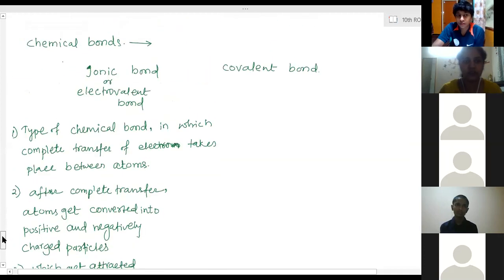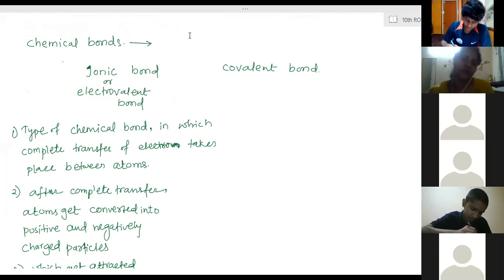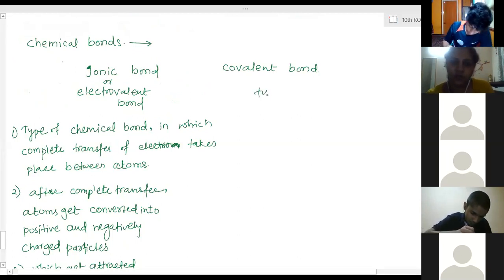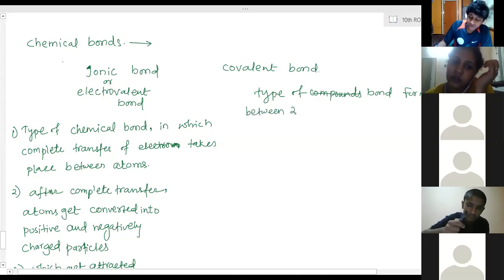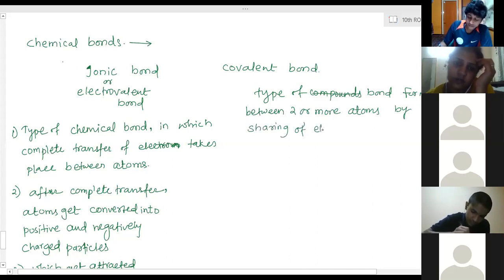So write the definition of covalent compounds only. In detail, covalent compounds we will see in the 4th chapter, carbon compounds. So covalent compounds: type of compounds. Sorry, not covalent, type of bond formed between two or more atoms by sharing of electrons between them.